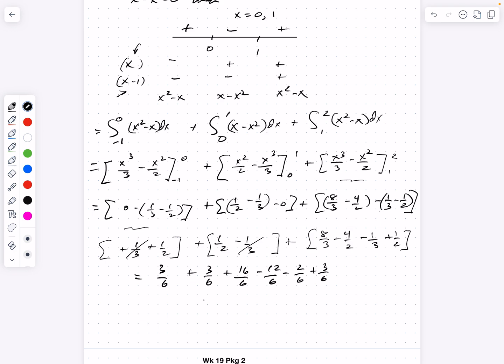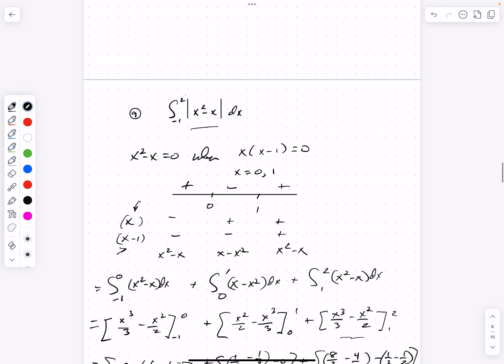Plus 3 is 25. So that's 25/6, okay? And then I have minus 12 minus 2, minus 14, oops, not 16, minus 14/6. So 25 minus 14, that's going to be 11/6. And that is the answer, okay?